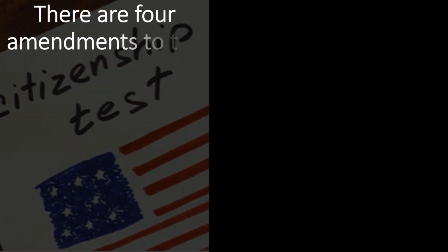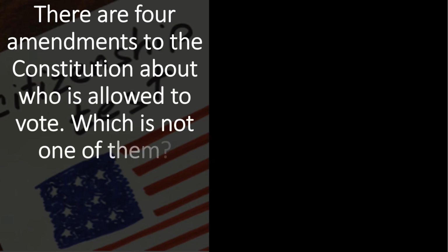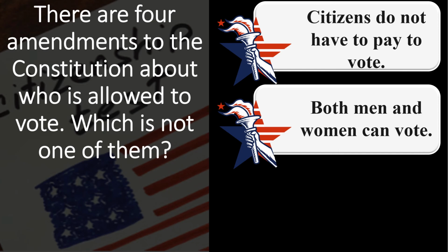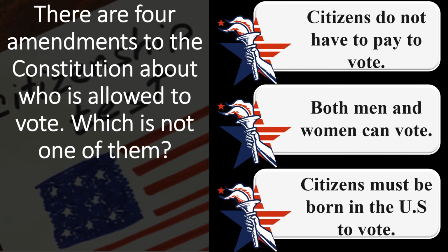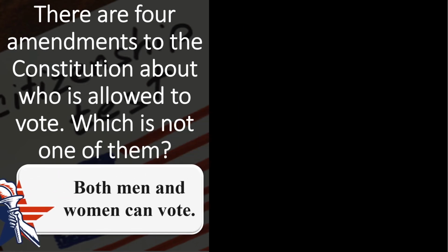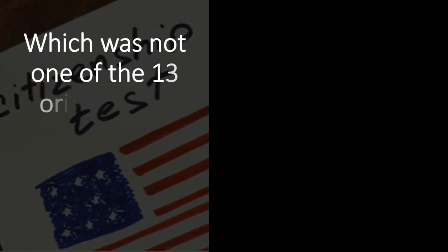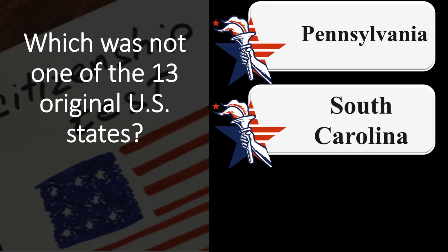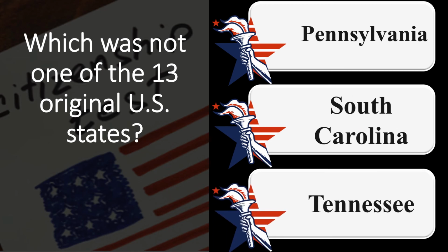There are 4 amendments to the Constitution about who is allowed to vote. Which is not one of them? Citizens do not have to pay to vote. Both man and woman can vote. Citizens must be born in the U.S. to vote. Both man and woman can vote. Which was not one of the 13 original U.S. states? Pennsylvania, South Carolina, Tennessee. Tennessee.